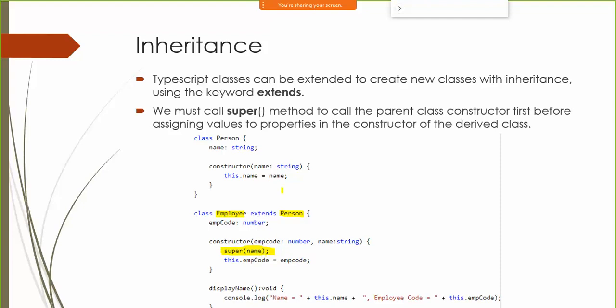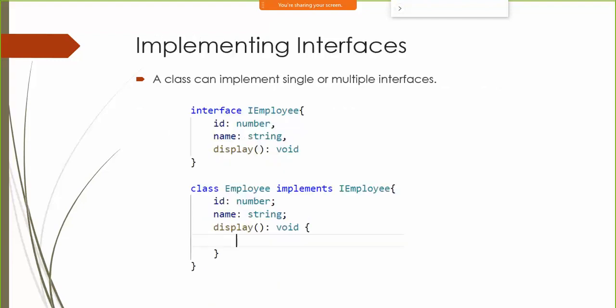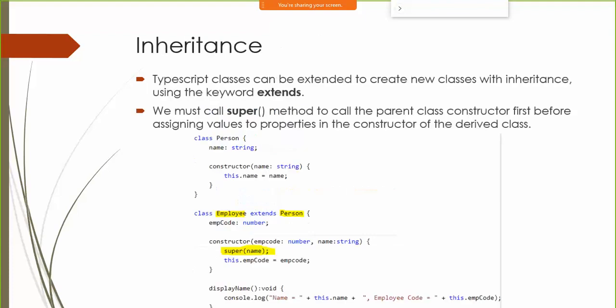Now when it comes to other features, interfaces you can implement in your classes. Here's an example of interface implementation. You're simply saying implements iEmployee interface. You can implement multiple interfaces, fine, but when it comes to inheritance, you can only inherit from a single class. Again, that same ambiguity issue arises. So at a time you can only inherit from one single base class, but you can implement more than one interface if you want.